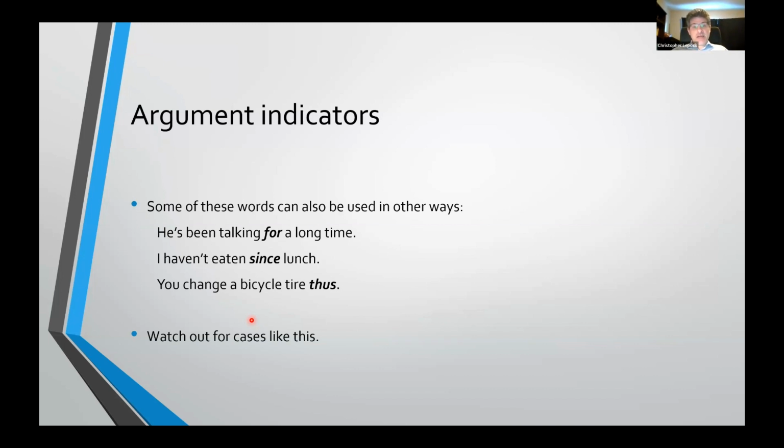You change a bicycle tire thus, right? The thus in that case is not a conclusion indicator. You just want to watch out for cases like this and make sure that those words are actually being used as argument indicators rather than in some other sense.